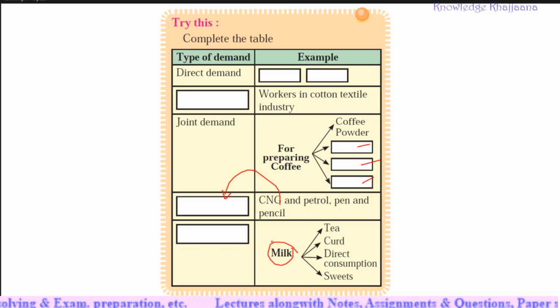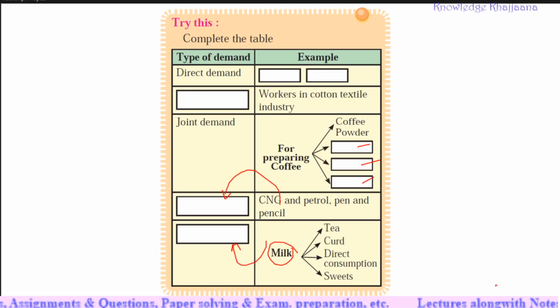Which type of demand is it, that also you have to complete in this table. Write it in your notebook, take its photograph using CamScanner, and send it to me.